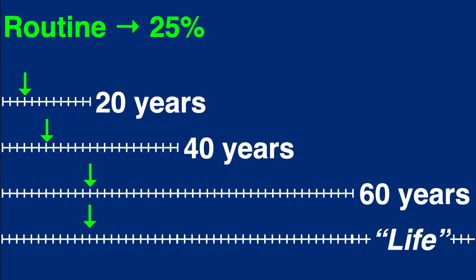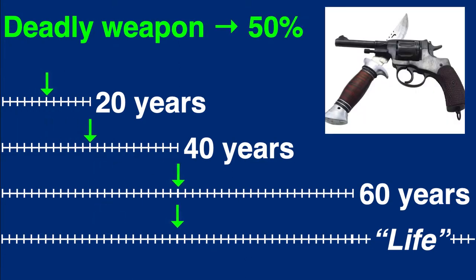A deadly weapon finding, however, in other words, a finding by the court the defendant used, not just carried, but used a deadly weapon in the offense, elevates the minimum parole eligibility time to 1/2 of the total sentence.